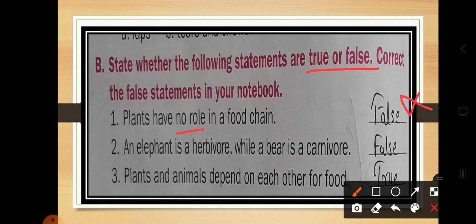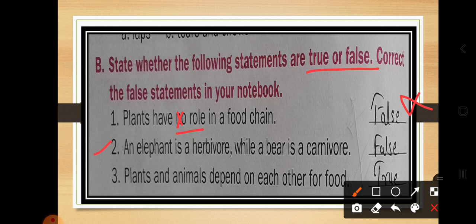This is a false statement, because plants have a main role in a food chain. The herbivores eat the plants, and those animals are eaten by other animals. So the answer should be: plants have a role in a food chain. You have to cut it and write the answer in your notebook. This is the false statement.